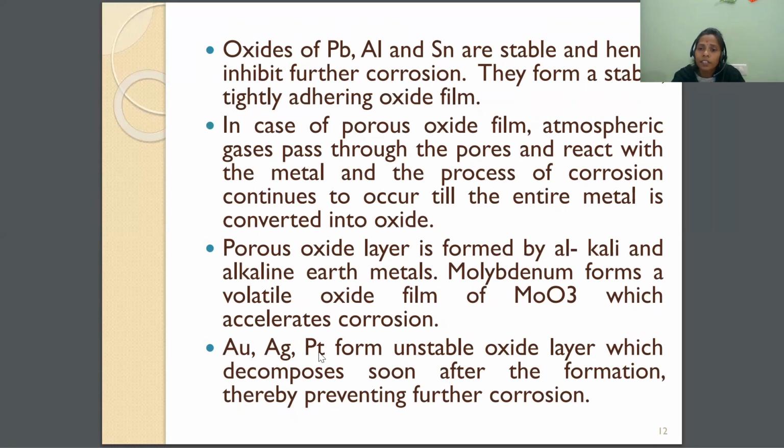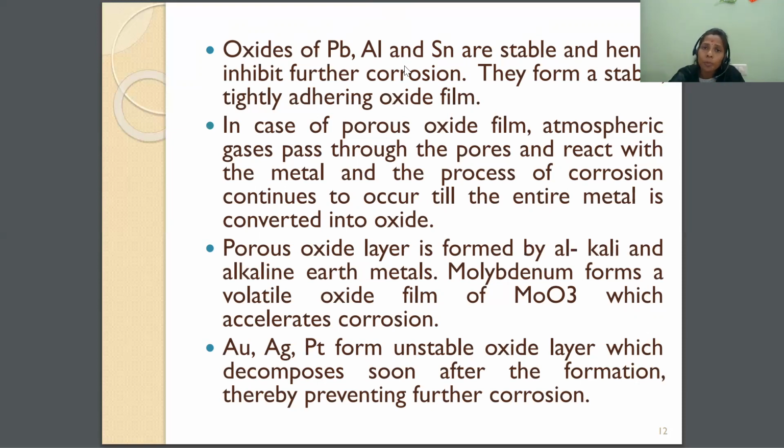That oxide layer is classified into 4 types: stable oxide layer, porous oxide layer, volatile oxide layer, and unstable oxide layer. Based on that, I have given the 4 points here.